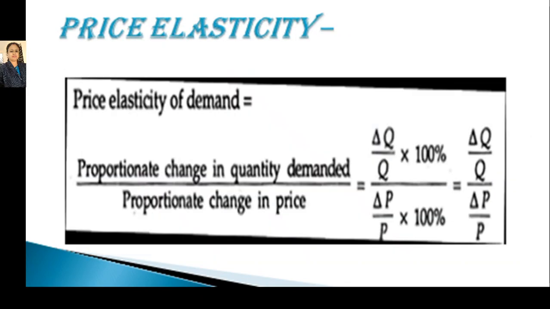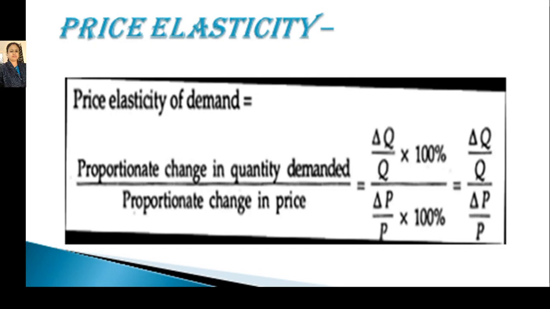Now, finally, the formula which we derive for the price elasticity of demand is the proportionate change in quantity demanded divided by proportionate change in price, or we can say percentage change in quantity demanded divided by percentage change in price, equals delta Q by Q, that is change in quantity divided by original quantity into 100, divided by change in price divided by original price into 100.